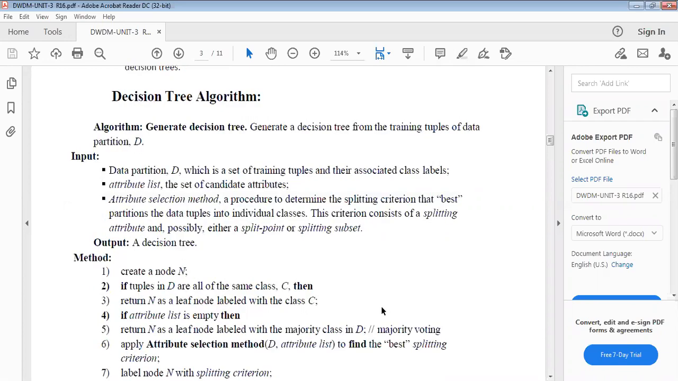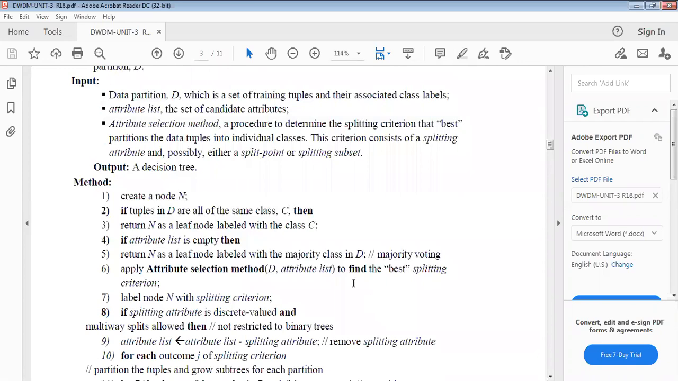So what is the procedure we have to follow? We take the inputs: class labels, training tuples, the attribute list, and the attribute selection method, which gives the splitting attribute, split point, and splitting subset. You take all of these as input and you get the output as a decision tree.